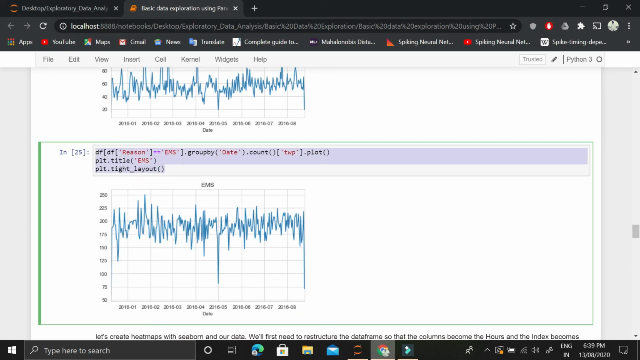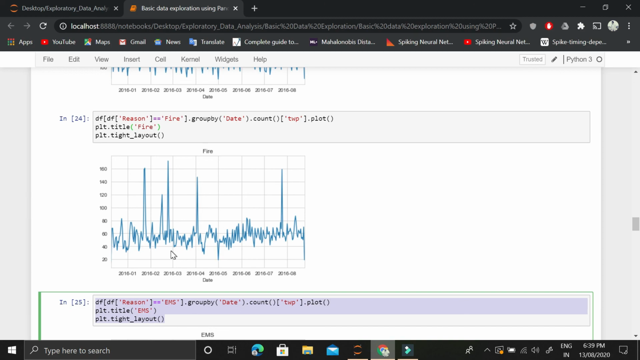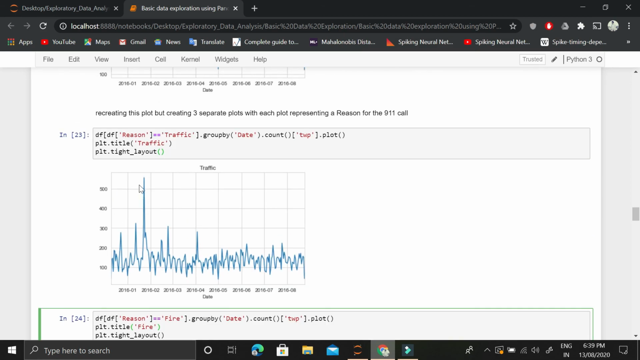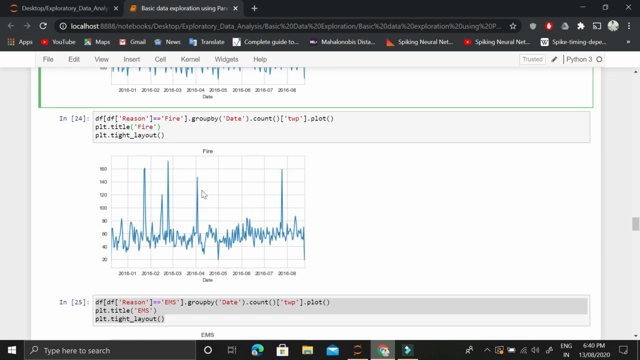So in a way we can see the reason of the calls made, and we can decrease those number of calls by taking respective measures, by analyzing these details in more depth. And there comes the domain knowledge. Given this domain knowledge, we could find out why there was that peak: was there any special function or special kind of event held on that day for which more traffic calls were made? This is what we want to find out.